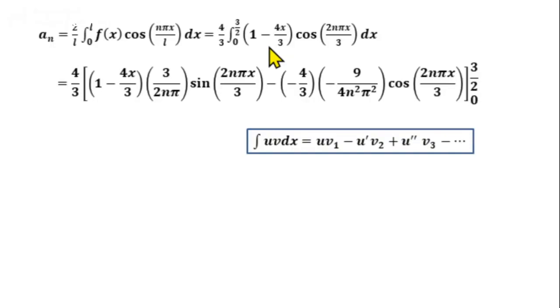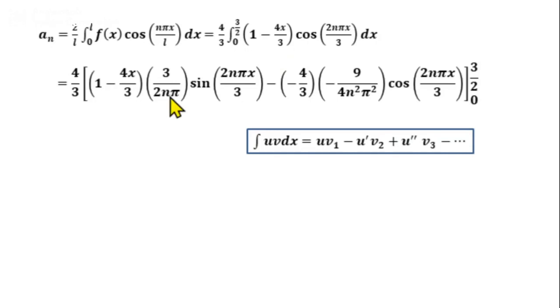Next, minus u' v2. u' is the derivative of u, the derivative of 1 minus 4x by 3. It is 0 minus 4 by 3, or minus 4 by 3 into v2. v2 is the integral of v1. v1 is this: 3 by 2n pi sin 2n pi x by 3. Its integral is, see, 3 by 2n pi is constant, keep as it is.